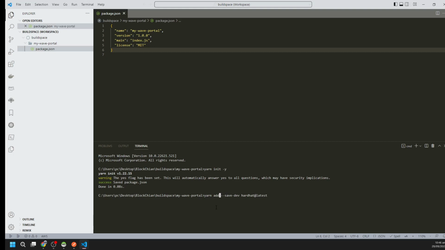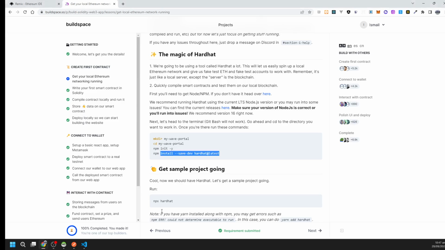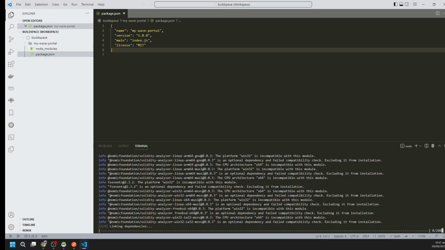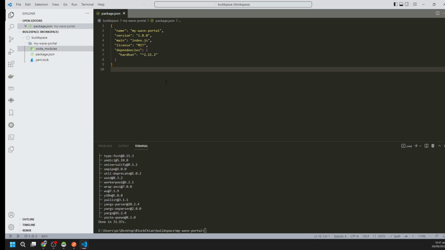With yarn we will use add. Sorry, yarn add hardhat. So it's running the command and installing all the dependencies. You can see the node_modules folder here. So it's now created.